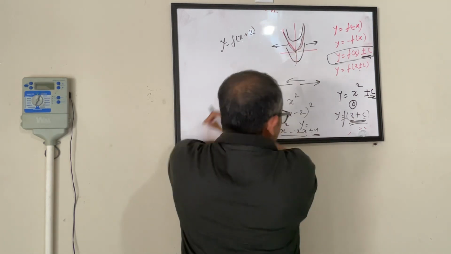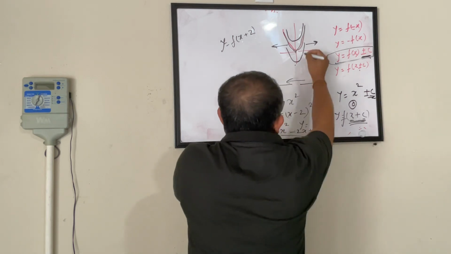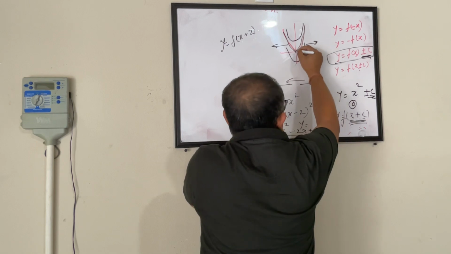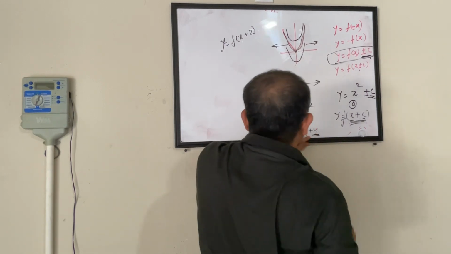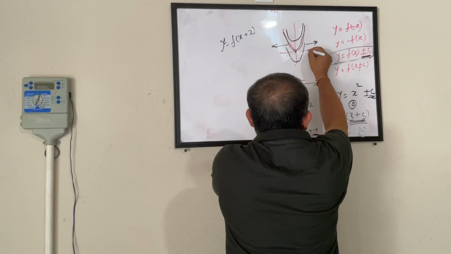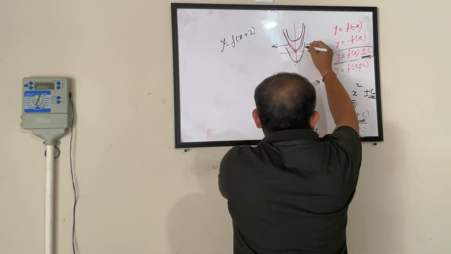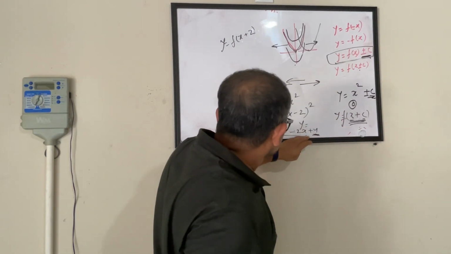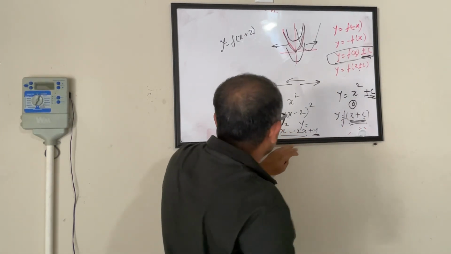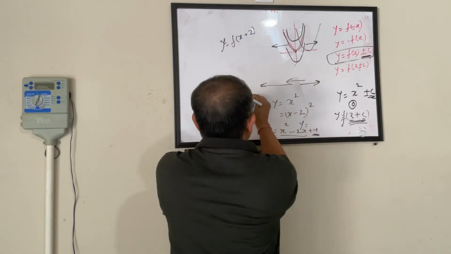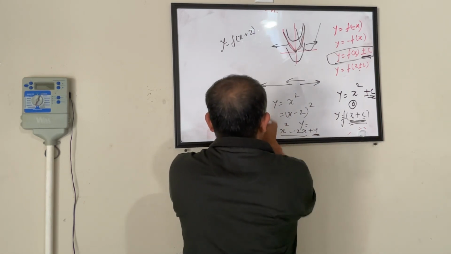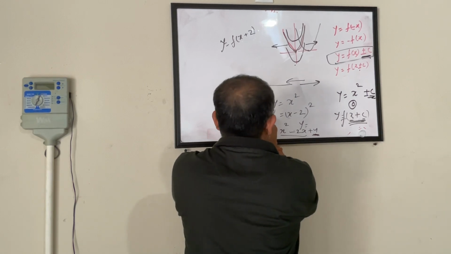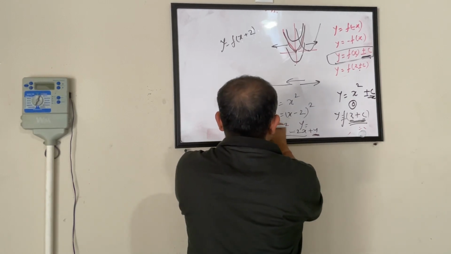So this one is when x is 0, y is becoming 4. So it means here. When x is 0, y is 4. When x is equal to 1, what is the value of y?